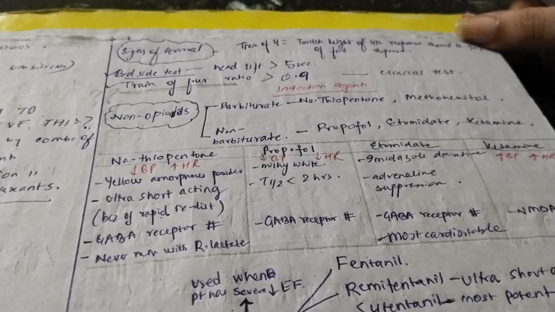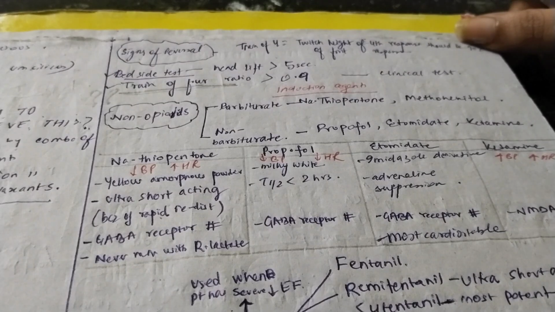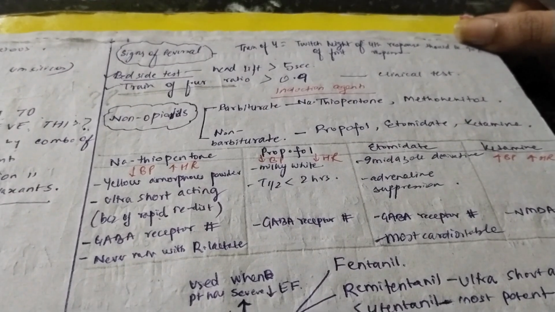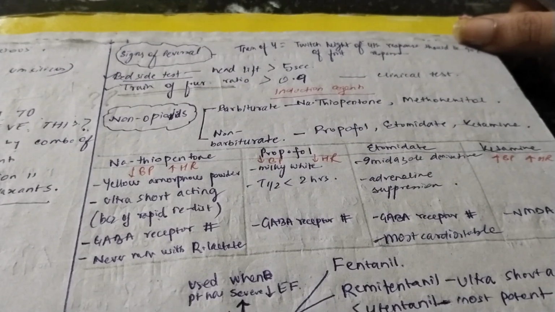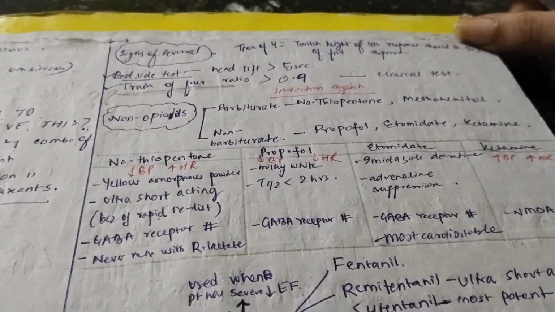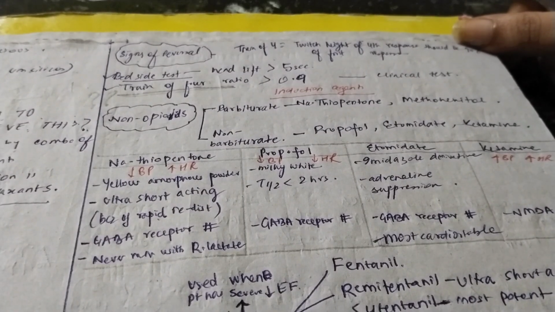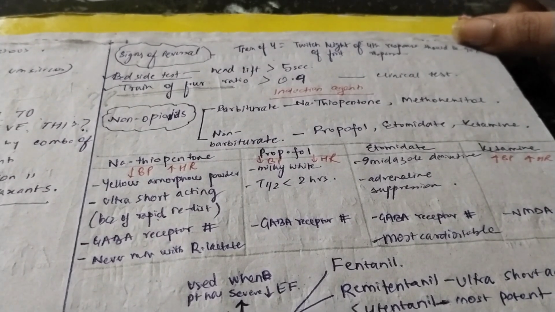Now in the reversal stage, how will you understand that the patient is actually recovered or reversed? So there are some tests that are done. One is the clinical test or the bedside test, which is called the head lift test. So if the patient is able to lift his head for more than 5 seconds, मतलब patient अब normal state में आ चुका है. The patient is not under general anesthesia anymore. And the second test that we do is the train of 4 test, which should be more than 0.9.